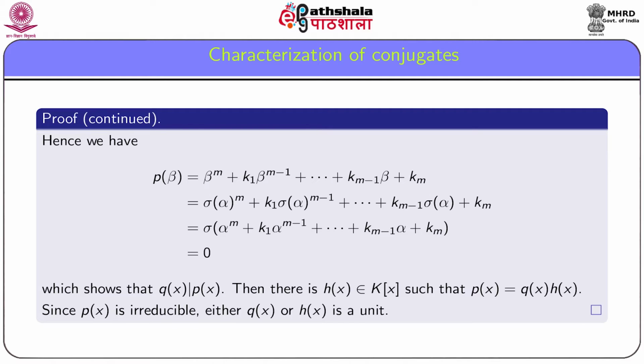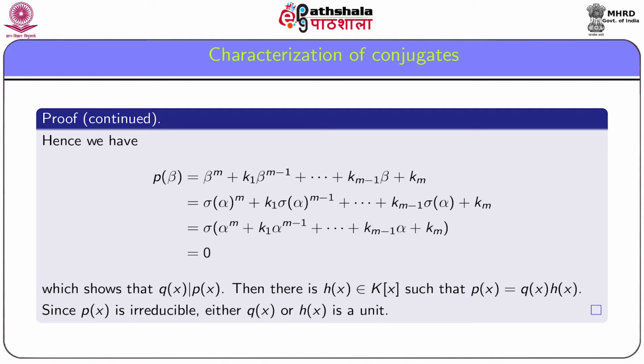Since sigma is a homomorphism, sigma(alpha)^m becomes sigma(alpha^m) and sigma(alpha)^(m-1) becomes sigma(alpha^(m-1)). And since sigma is a K-isomorphism, we have k1 equal to sigma(k1), k_{m-1} equal to sigma(k_{m-1}) and k_m equal to sigma(k_m).